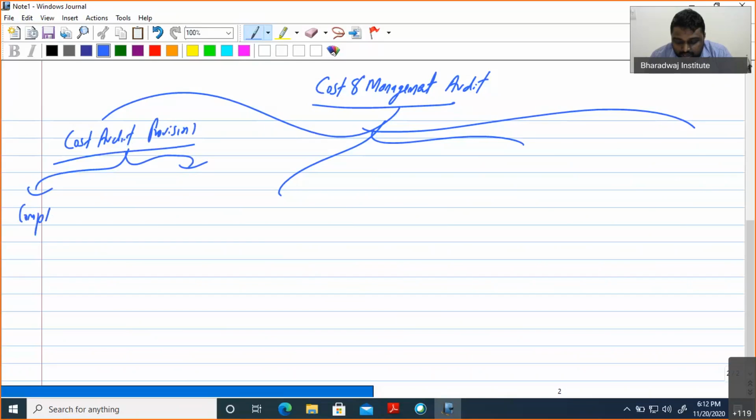One is the Companies Act provision. Another one is the Companies (Cost Records and Audit) Rules, simply we can say rules. So Companies Act provision and rule provision. These are the first two chapters of your study material, the first introduction area.